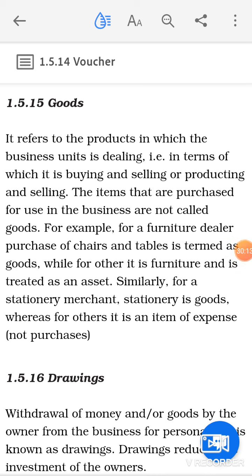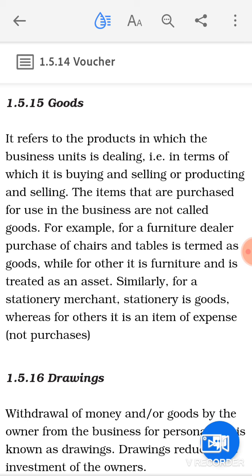Goods. Goods basically refers to the products in which the business unit is dealing, in terms of which it is buying and selling or producing and selling. The items that are purchased for use in the business are not called goods. For example, for a furniture dealer, purchase of chairs and tables is termed as goods, while for others it is furniture and it is treated as an asset. Similarly, for a stationery merchant, stationery is goods, whereas for others it is an item of expense, not purchase.